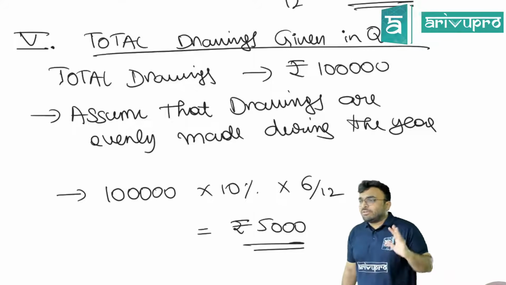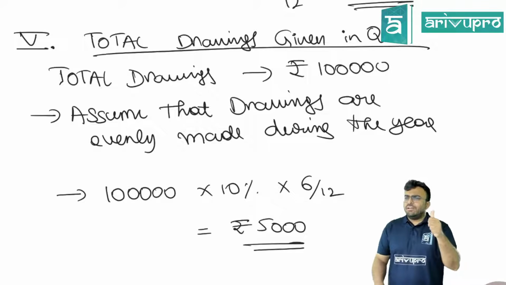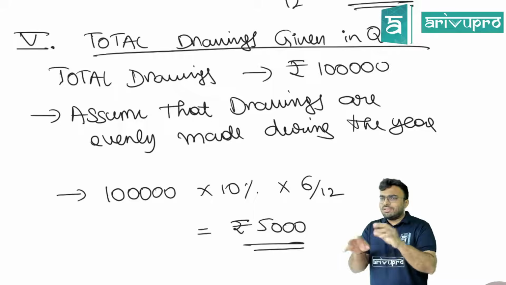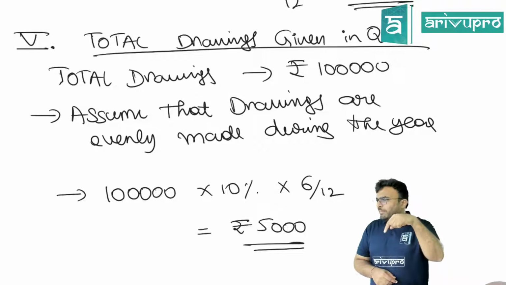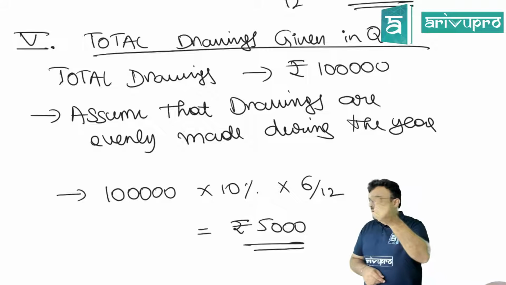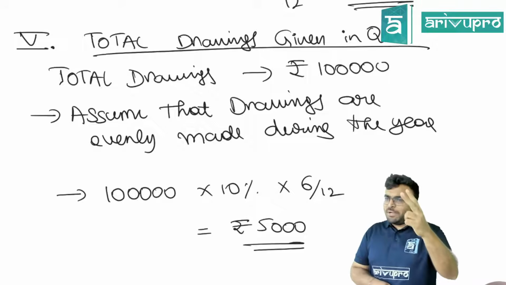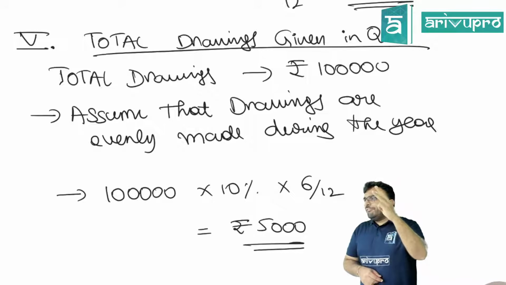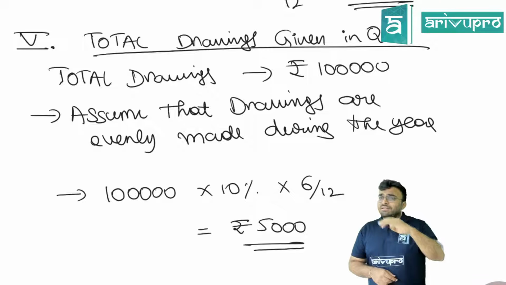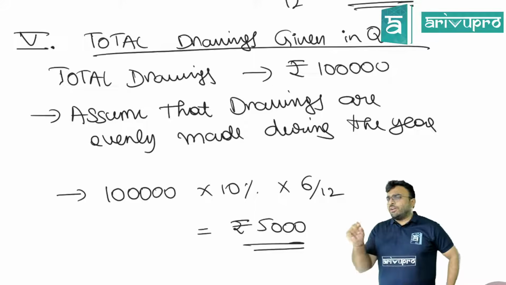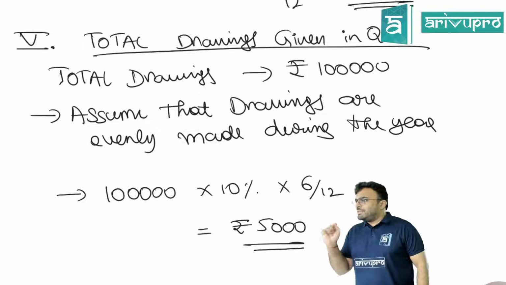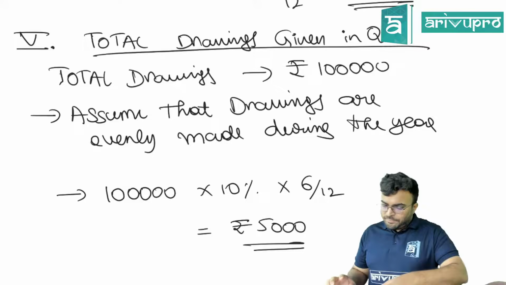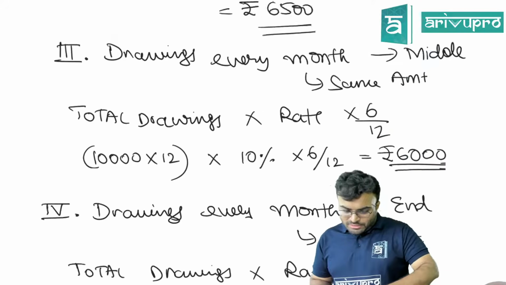These are the scenarios that can arise in the exam. First, they give you 2-3 dates and tell you these are the drawings. Second, drawn on the first of the month, then it will be 6.5 by 12. Drawn in the middle of the month, 6 by 12. Drawn at the end of the month, 5.5 divided by 12. Last, they don't tell you any date, nothing. Total drawings during the year is this. So if you are charging interest, 6 by 12. Is this clear? Yes, you can take all these scenarios down.